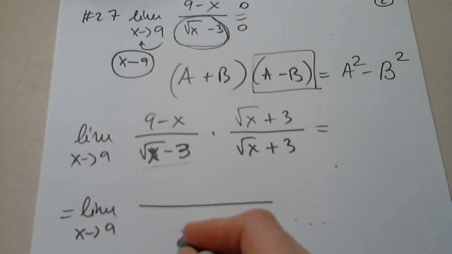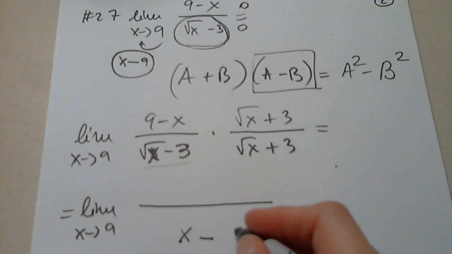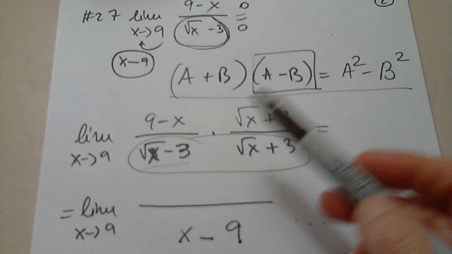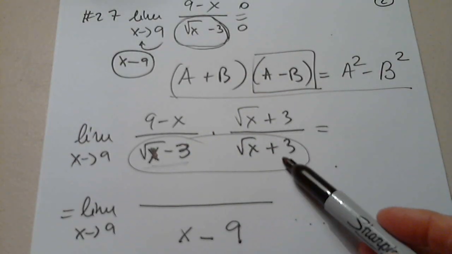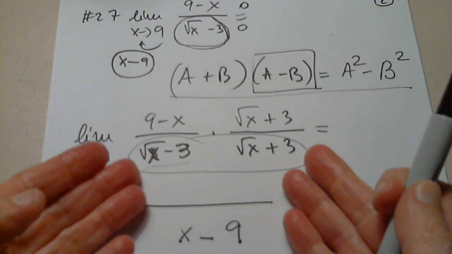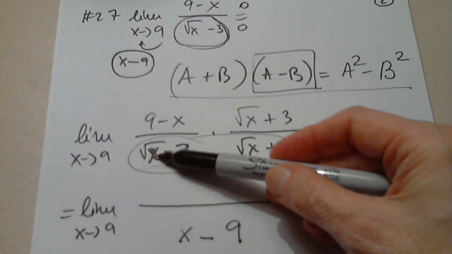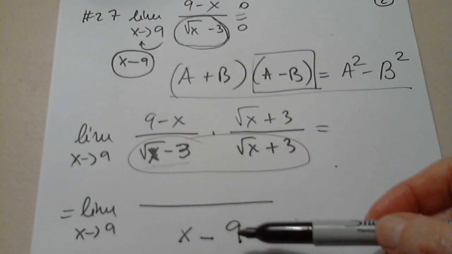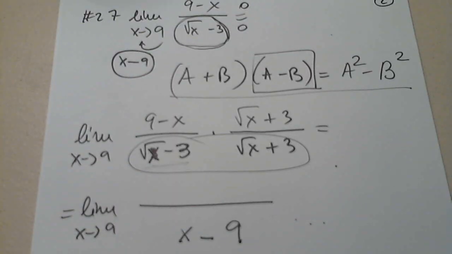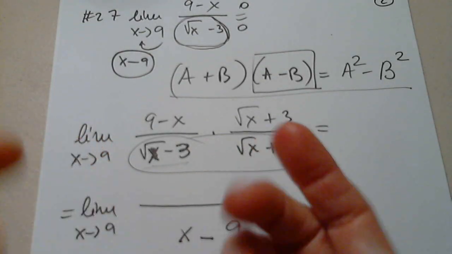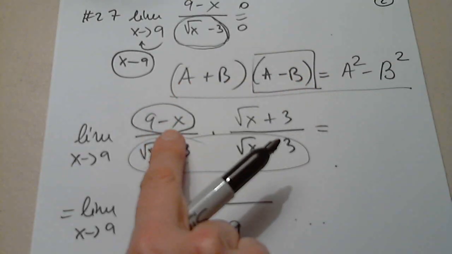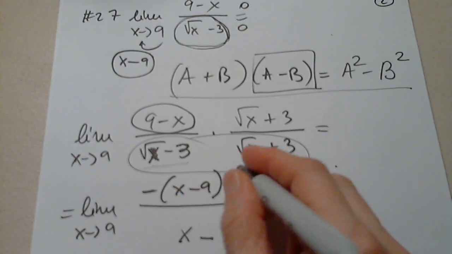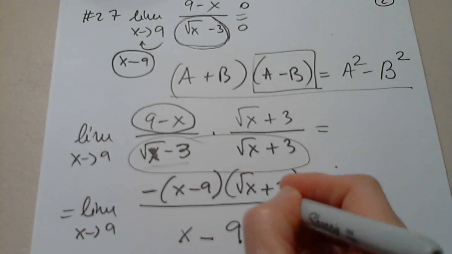This squared is x, minus this squared is 9, because I used this formula where this is this piece, this is this piece. When I multiply them, I have the first term squared minus the second term squared. Now I have to deal with the numerator. But first I want to factor out negative 1 here. So I have x minus 9 and the square root of x plus 3.